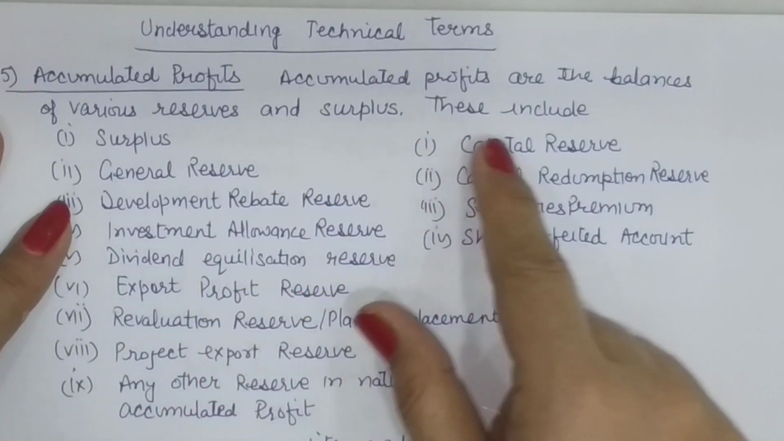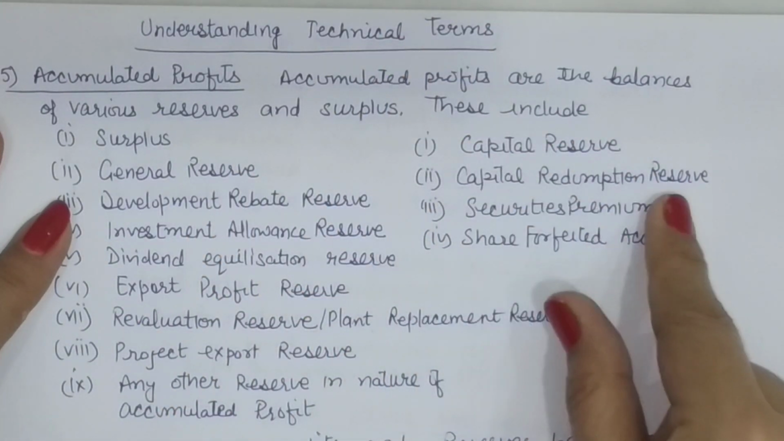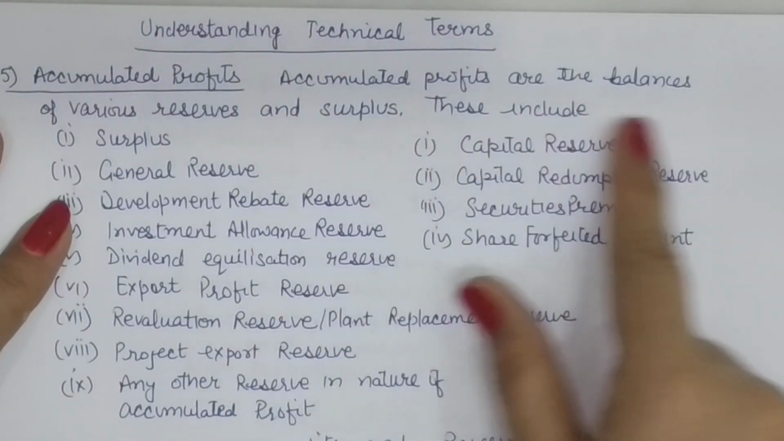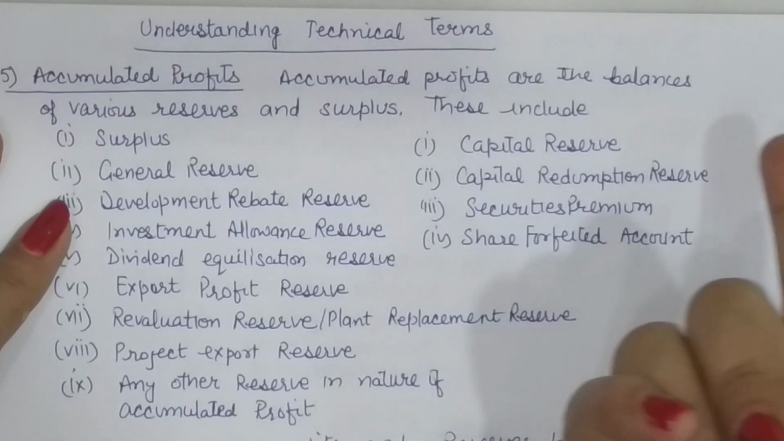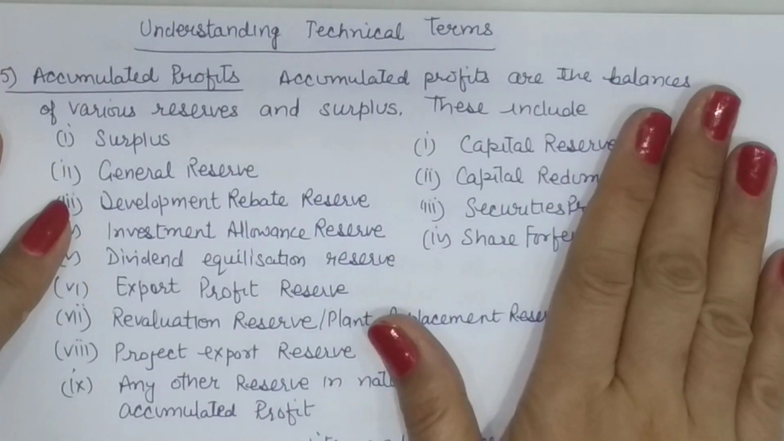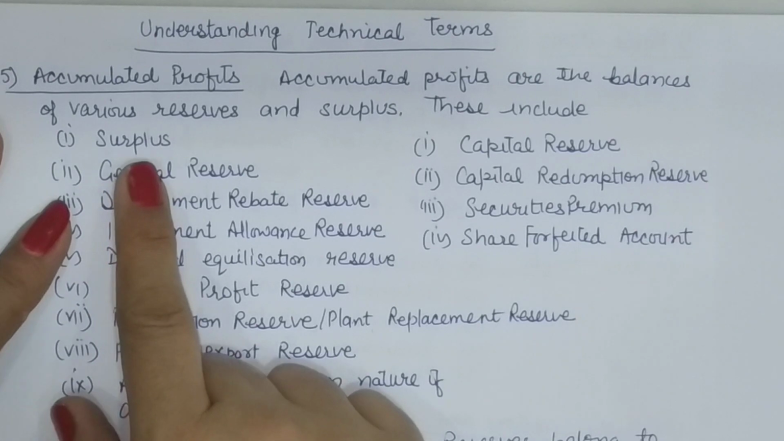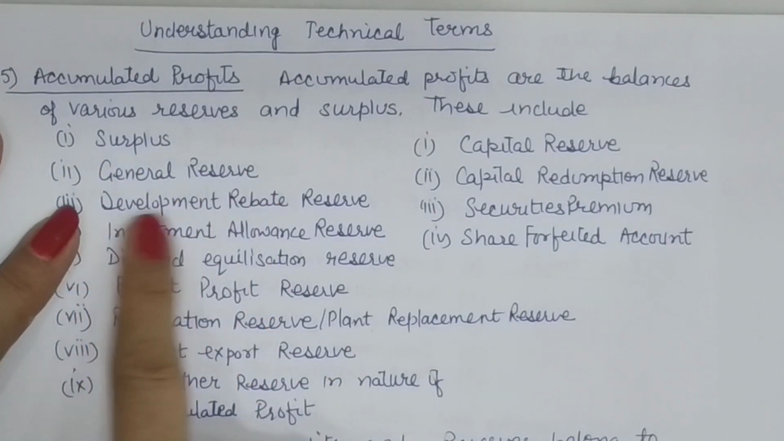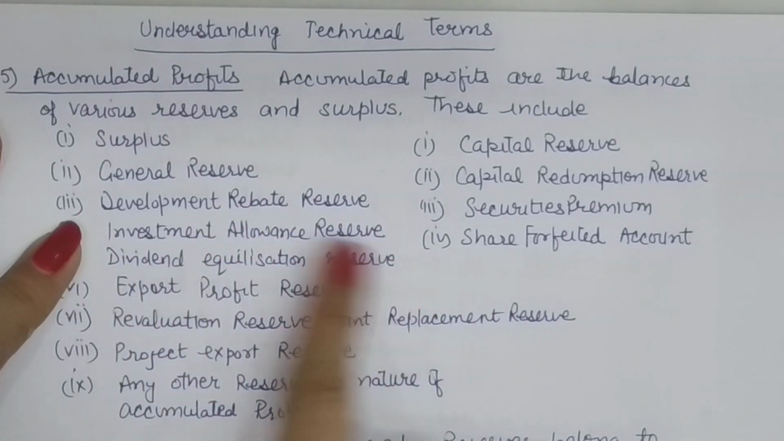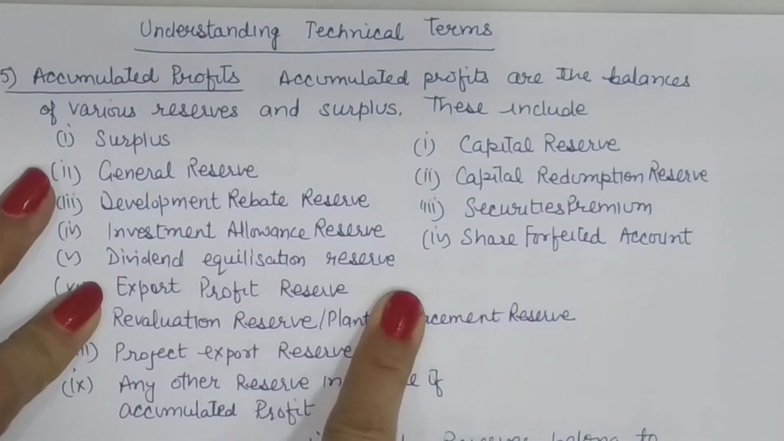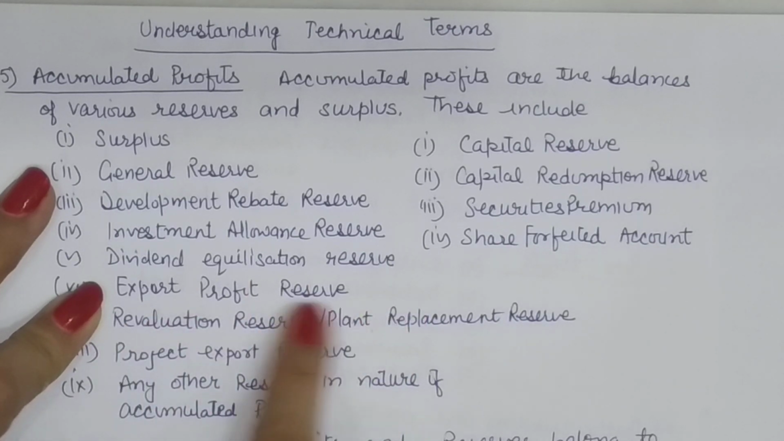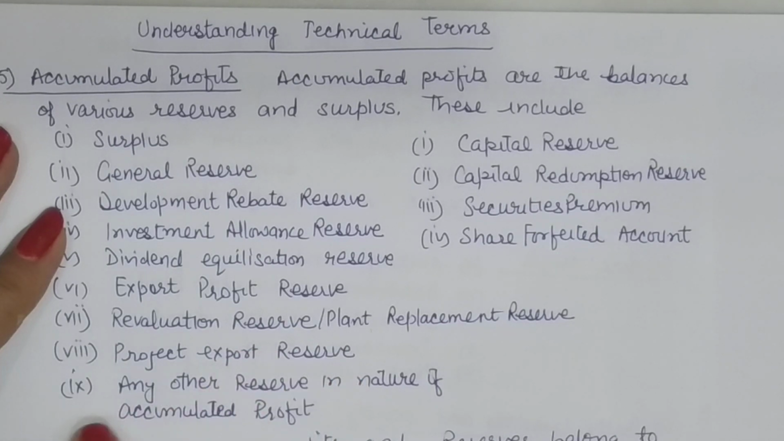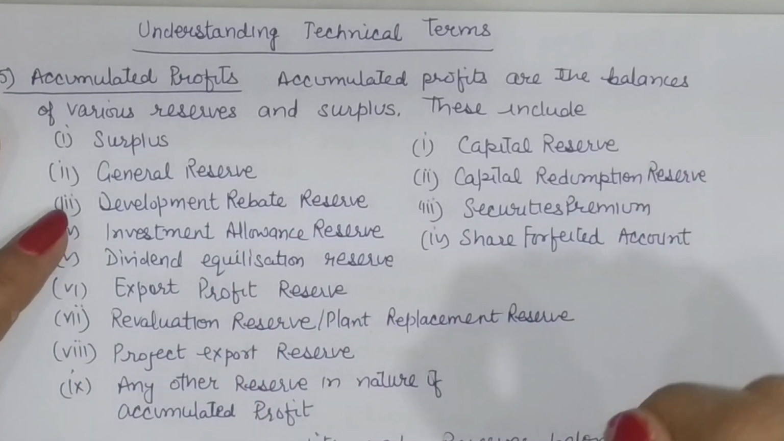In our capital profits, we have capital reserve, capital redemption reserve, securities premium, and share forfeited account balance. So these are our accumulated profits in the nature of capital, but these belong to equity shareholders. Similarly, our general reserves and profits include surplus, general reserve, development rebate reserve, investment allowance reserve, dividend equalization reserve, export profit reserve, revaluation reserve or plant replacement reserve, project export reserve, or any other reserve in the nature of accumulated profits.